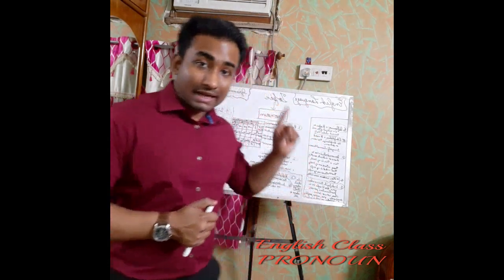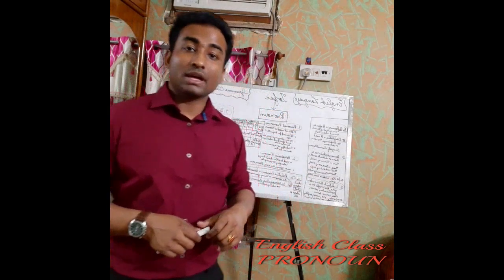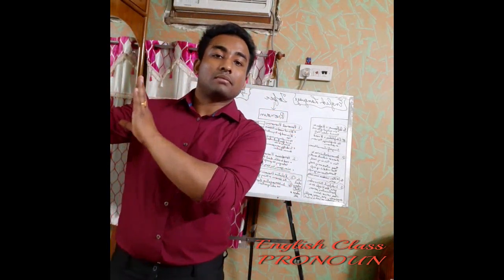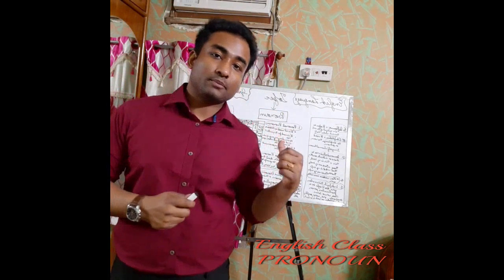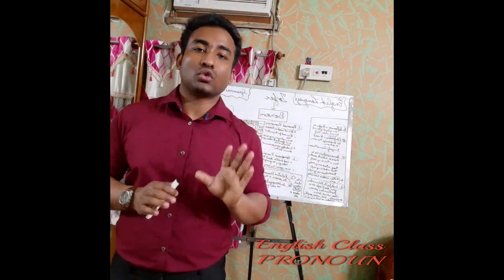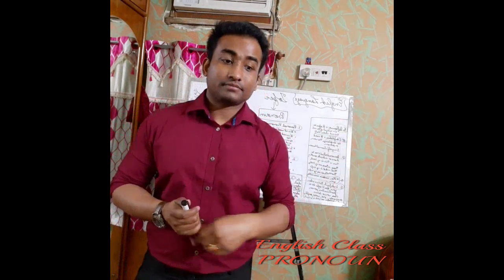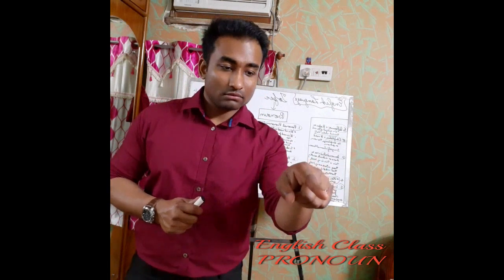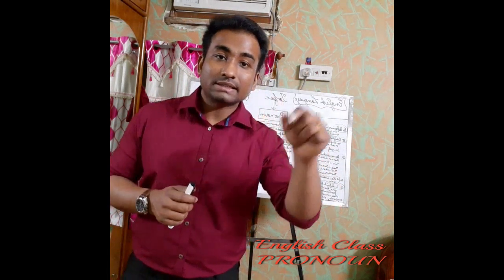Now you can ask me, that was also a relative pronoun, so why is it coming again in demonstrative pronoun? Yes, over there that was used to describe a person or thing. That's why it was used as a relative pronoun. Here, that is used to indicate or show anything. Like, that is my pen. That is my shoe. So I'm indicating something.